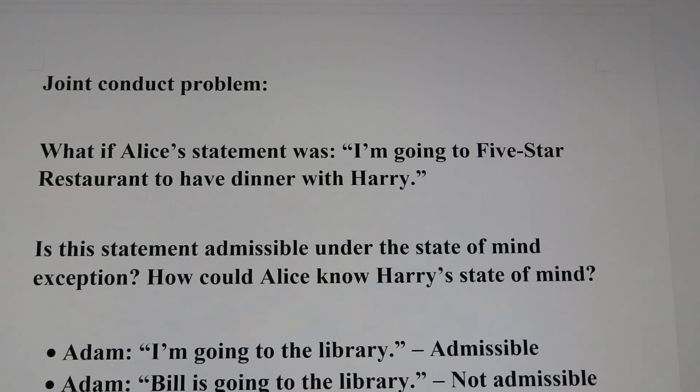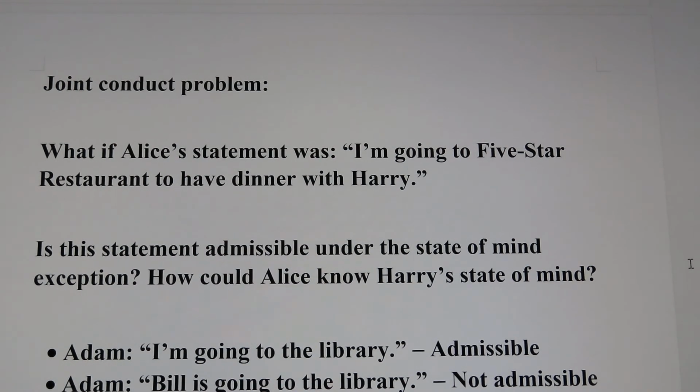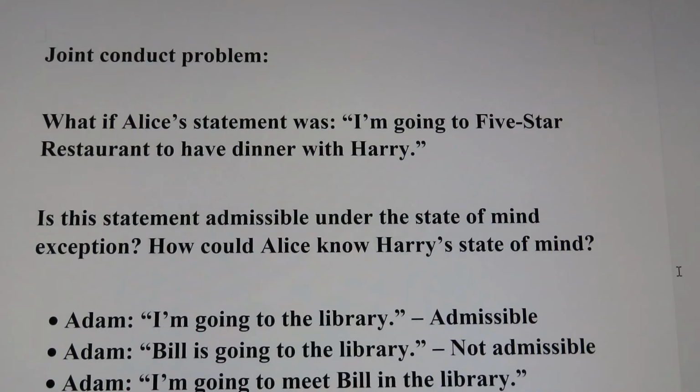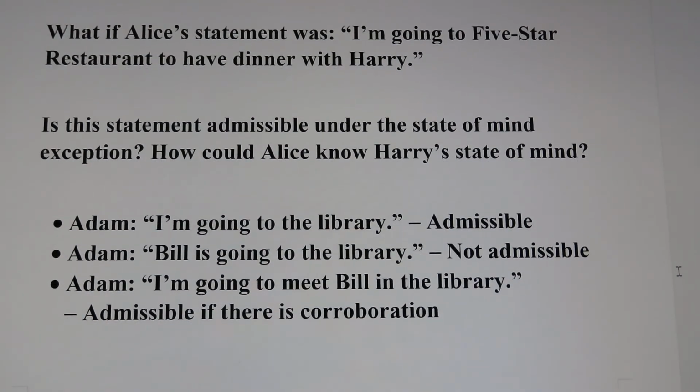So in this situation, we have a theoretical difficulty. In this particular example, we know Alice should know her own state of mind. That is very clear. But the issue is, how could we be sure Alice would also know Harry's state of mind? For this theoretical issue, we can look at this simple example.